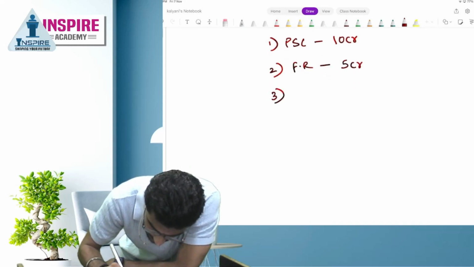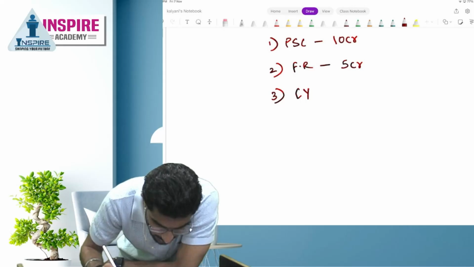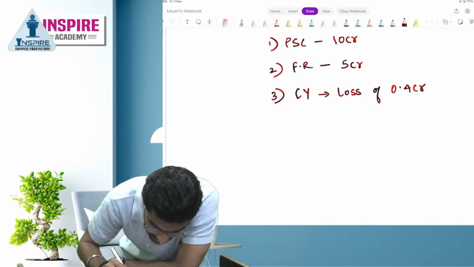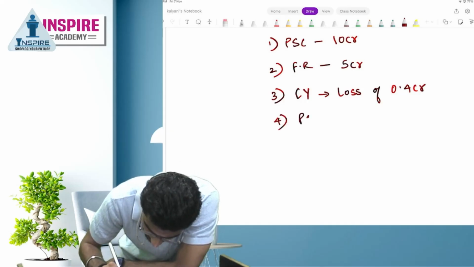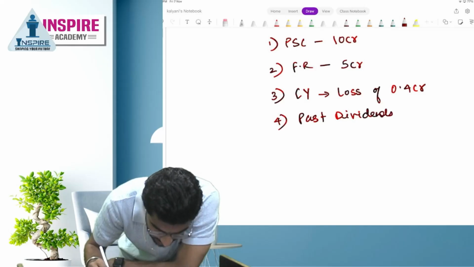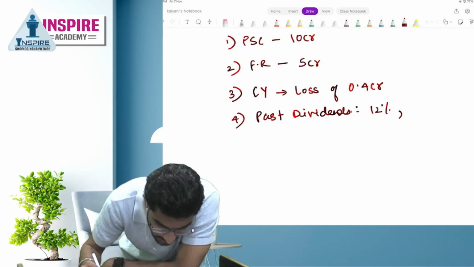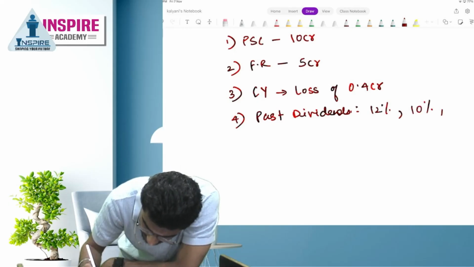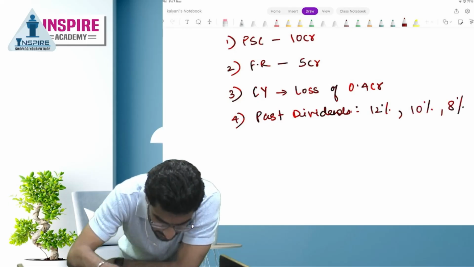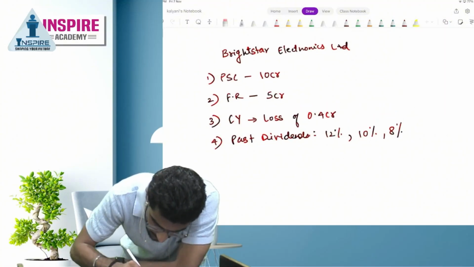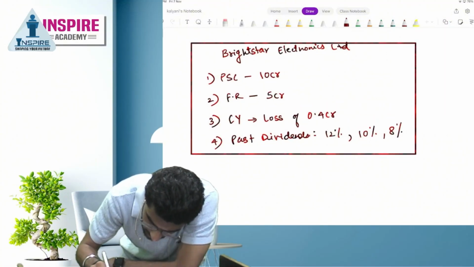Next, current year it has suffered a loss of 0.4 crores. Next is past dividends: 12%, 10%, 8%. So this is the background.